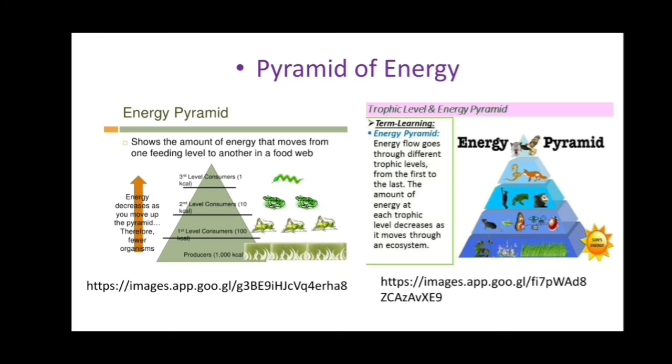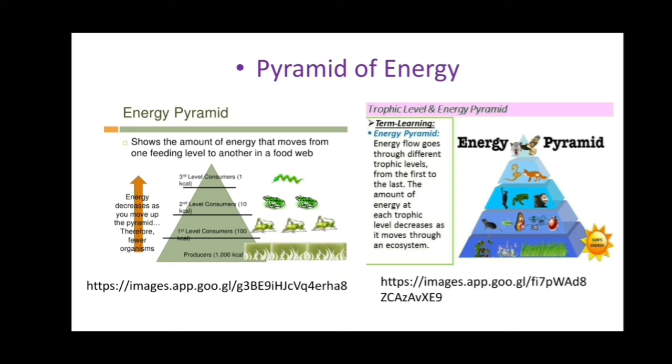Now the pyramid of energy. The pyramid of energy is always upright. It shows the amount of energy that moves from one feeding level to another in a food web. As we know, energy decreases as you move up the pyramid, therefore there are fewer organisms. As we know, there is a 10% energy transfer at each trophic level.